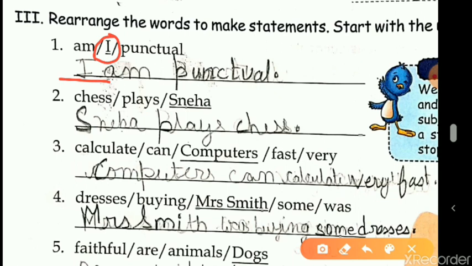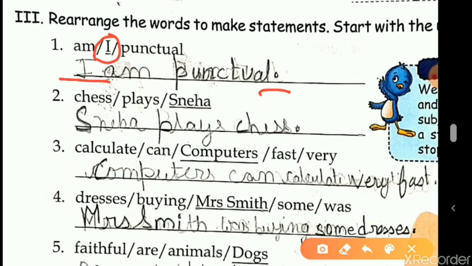I, then the helping verb am, and punctual. I am punctual, and at the end you need to put a full stop. If you are not putting a full stop, your sentence is not complete. So please remember that when you complete a sentence, if it's a statement, you need to close it with a full stop. I am punctual is your first sentence.